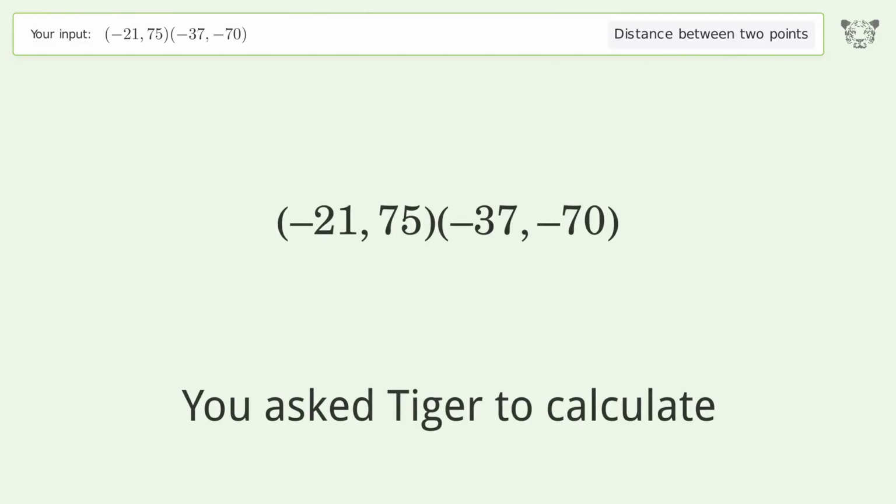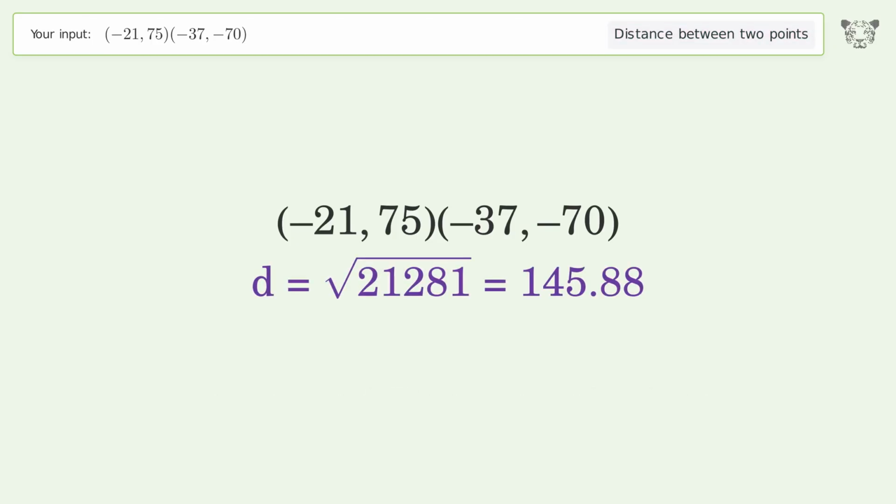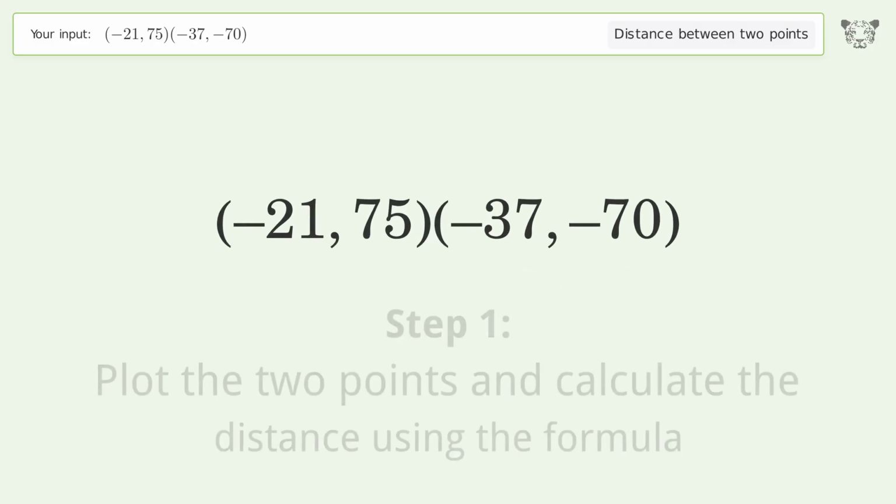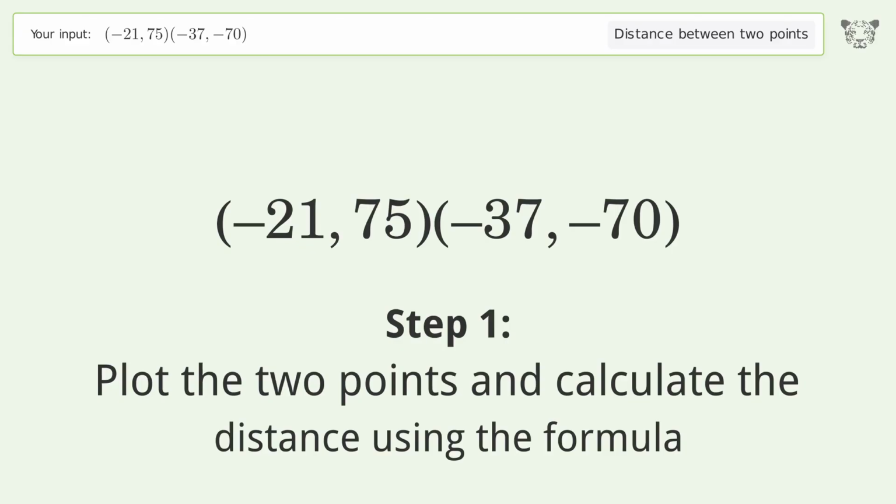You ask Tiger to calculate. This deals with the distance between 2 points. The distance between the 2 points is the square root of 21,281, or 145.88. Let's solve it step by step. Plot the 2 points and calculate the distance using the formula.